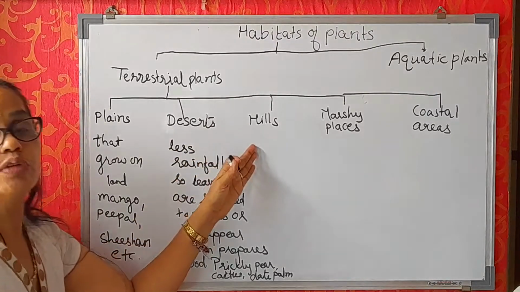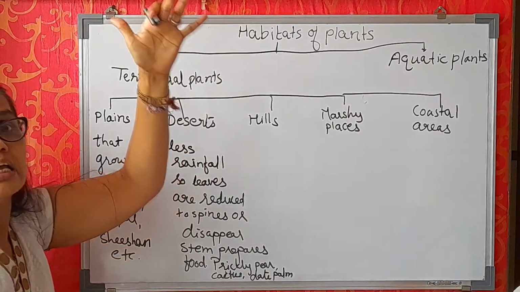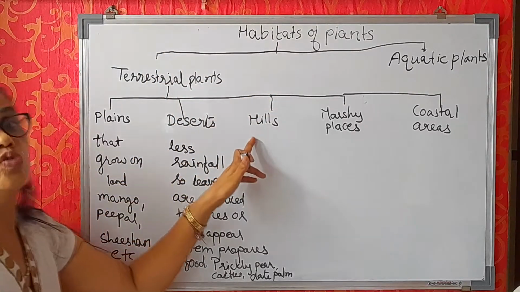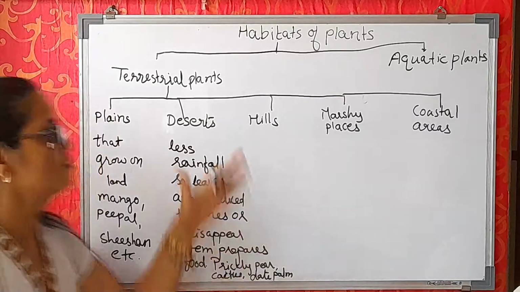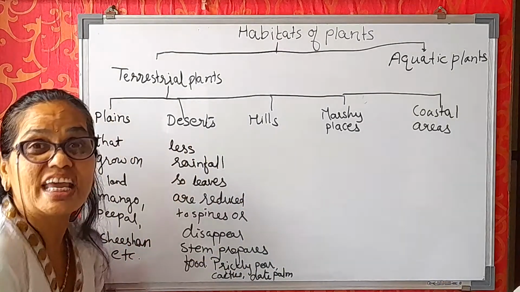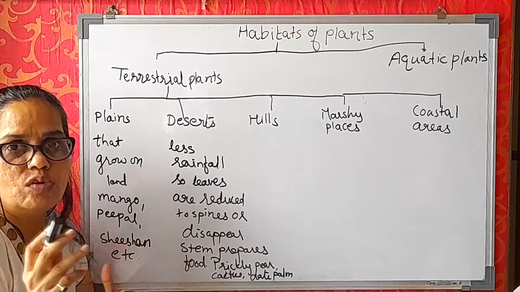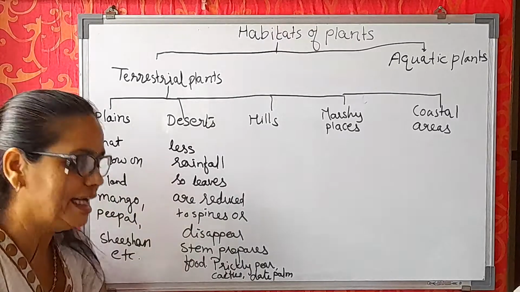Now we will come to the plants which grow in hilly regions. When you go upstairs, higher on the mountain side. So which plants grow and what is the climatic condition of those places? We will discuss that. The climate in such places is very cold. You know, you must have gone for your picnic or whatever, on your holidays.